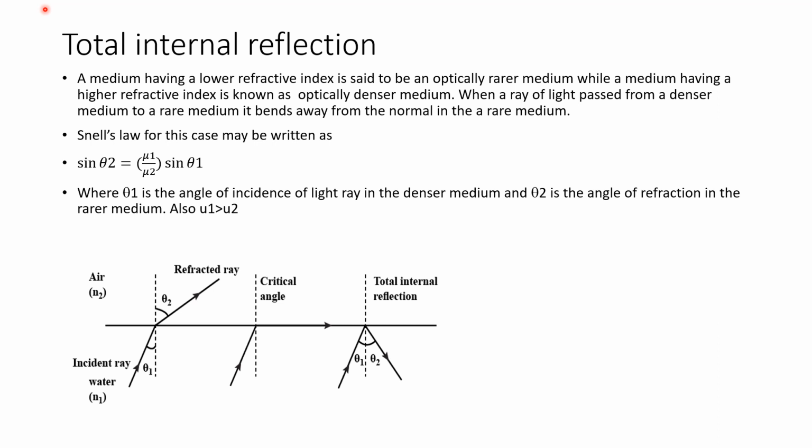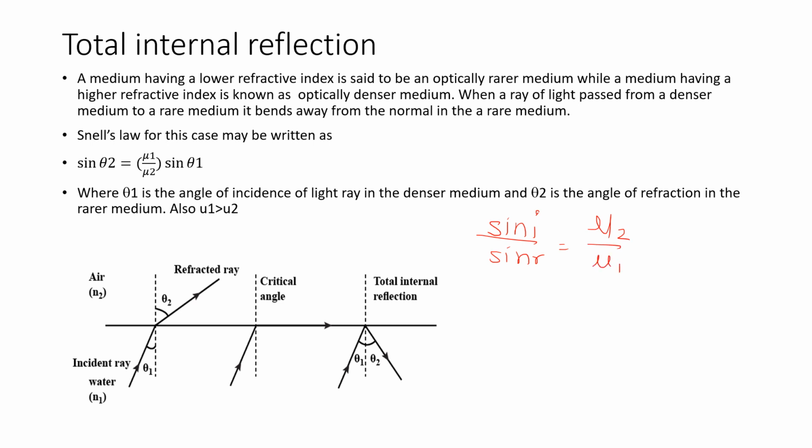Now we know Snell's law of refraction. What is Snell's law of refraction? Sin I upon sin R is equal to mu 2 upon mu 1.